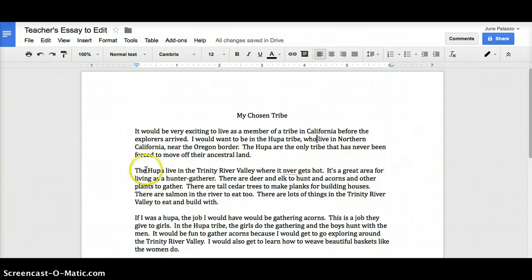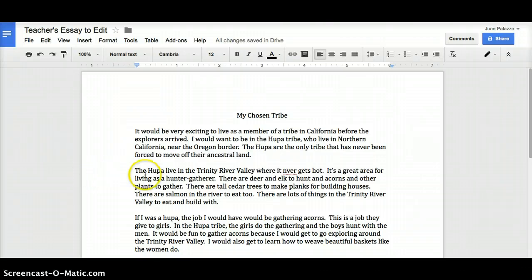Now I can go to my next paragraph. Let's read this next paragraph. The Hoopa live in the Trinity Valley where it gets hot. It's a great area for living as a hunter-gatherer. There are deer and elk to hunt and acorns and other plants to gather. There are tall cedar trees to make planks for building houses. There are salmon in the rivers to eat too. There are lots of things in the Trinity River Valley to eat and build with.